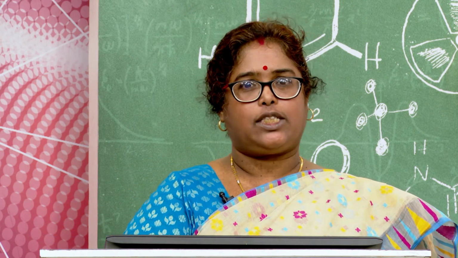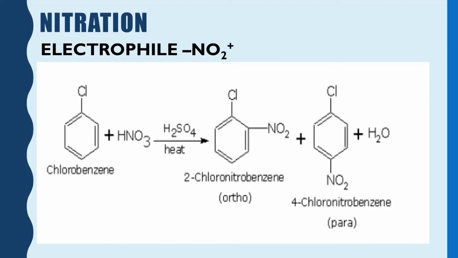Also in the last class, we had discussed the nitration process. In the nitration process, the electrophile is NO2 plus, which is generated due to the reaction of concentrated sulfuric acid with concentrated nitric acid, and similarly the products are 2-chloronitrobenzene and 4-chloronitrobenzene.